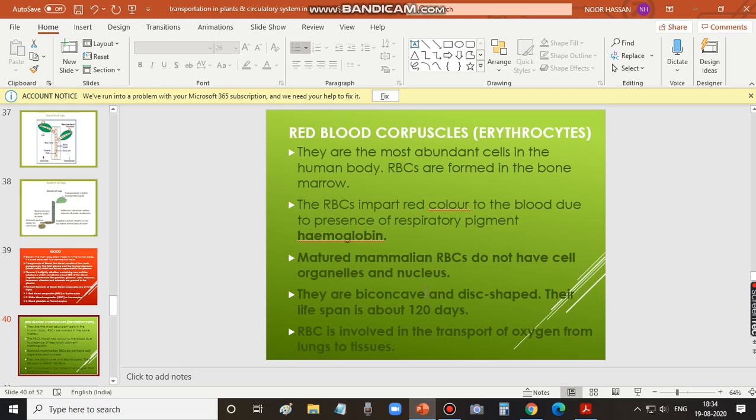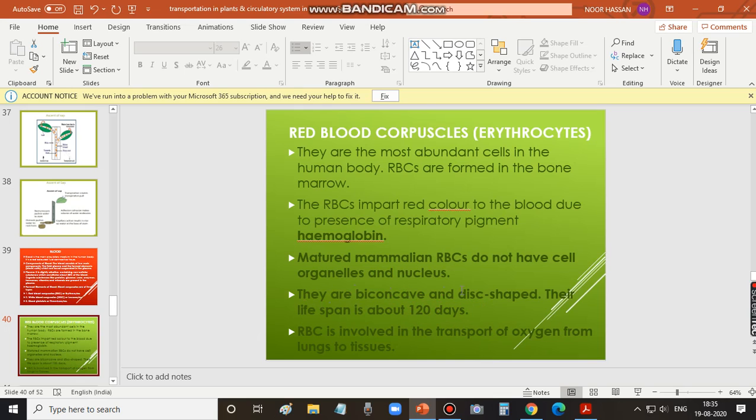They are biconcave and disc shaped, and their lifespan is about 120 days. Then the worn out cells are removed in the spleen and liver, and new cells are formed from the bone marrow.